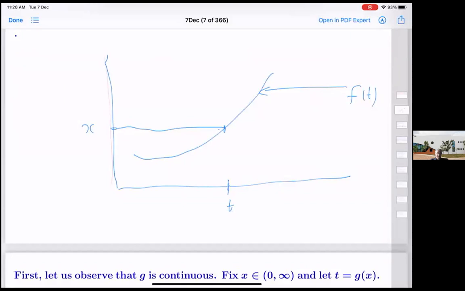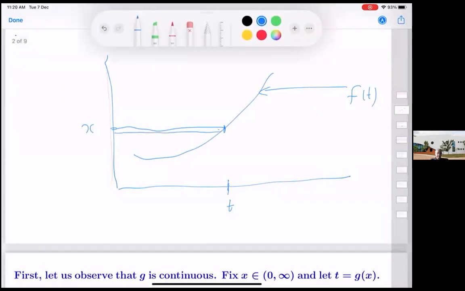So we want to be able to get small, so that if you go plus minus delta, then the difference between this is less than or equal to epsilon. But we have this thing under control. And by choosing this difference small enough, we can still control. That's the idea.